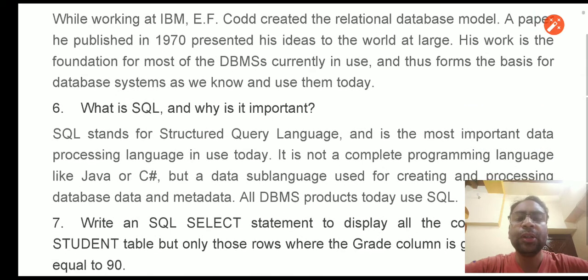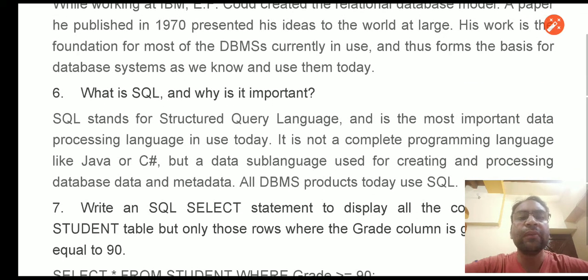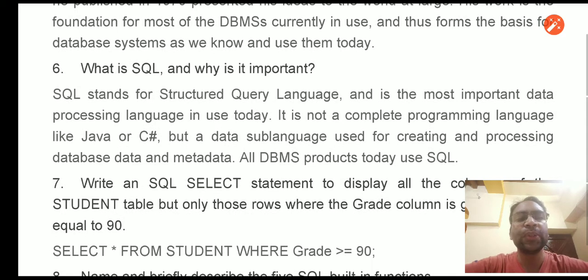Now the next question: what is SQL and why is it important? As we all know, this is a language, but it is very different from other programming languages. It is known as the query language, a structured query language. And why is it important? To deal with the database, to provide requests, to retrieve information, to update information in the database. That means to deal with the database, we need the SQL language.